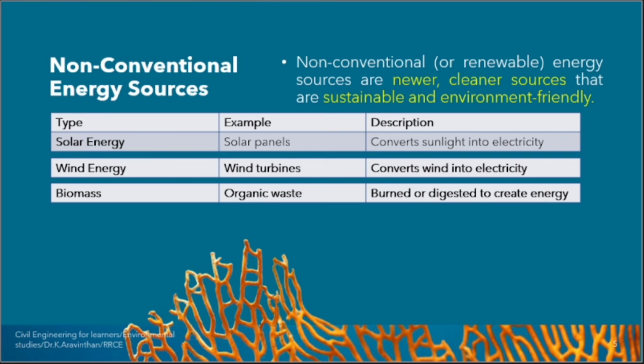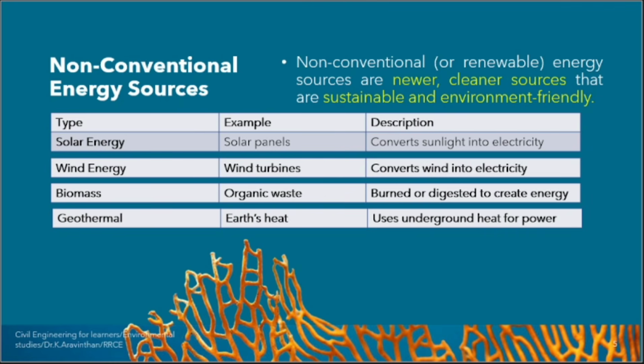Biomass. From biomass you can generate heat or electricity. From plants, see, when a plant grows, each and every farmer can use biomass as energy. What is biomass? After reaping all the plants, the waste plants, they will dump somewhere. Instead of dumping somewhere, they can dump in a container. That container will be taken as biomass. What will happen? The bacteria decompose the biological waste. That releases methane gas. Can we use methane gas instead of LPG? Yes.